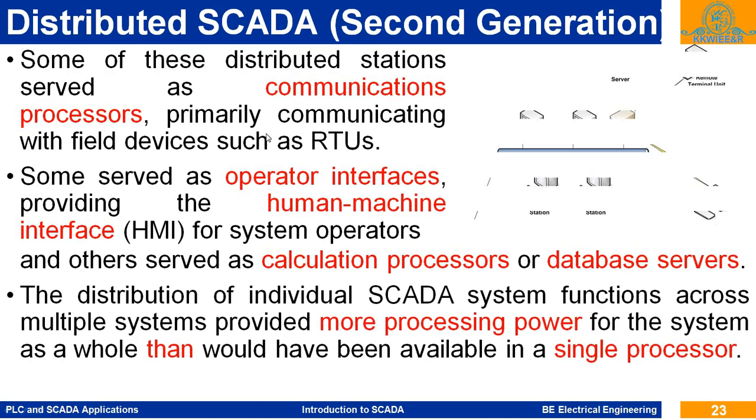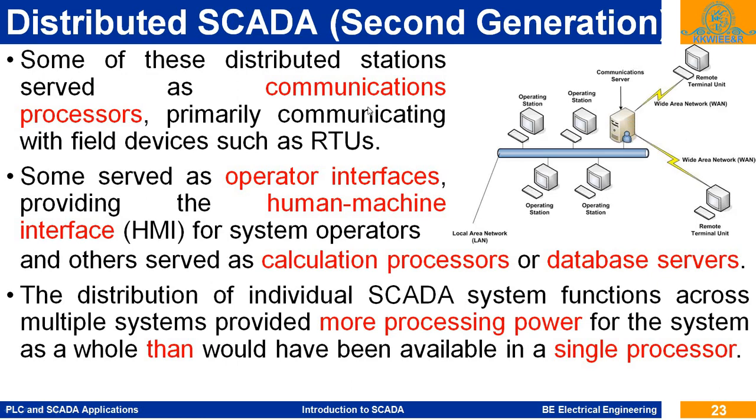Some of these distributed stations serve as a communication processor, primarily communicating with field devices such as remote terminal units. Some served as an operator interface, providing the human machine interface, HMI, for the system operators, and others served as a calculation processor or database.